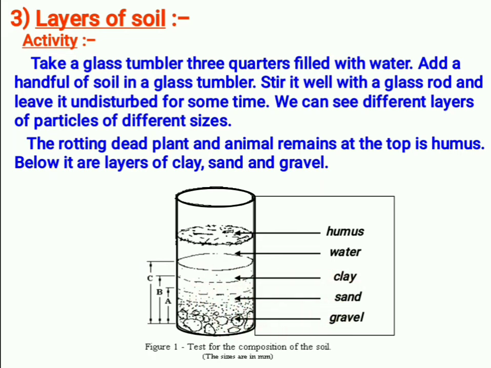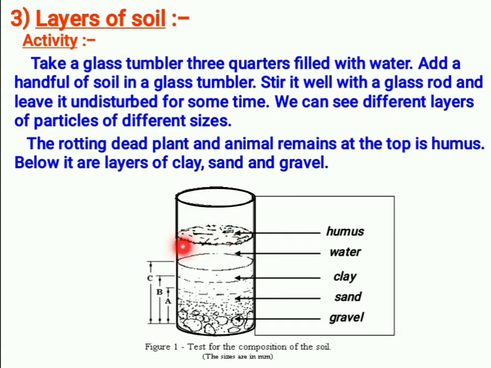Next come gravels. Gravels means stones. What does it mean? When you go down, we can see stones. Understood? And when we go top, we can see smooth soil. That is clay soil. And at the top of the clay soil, what will be there? There will be humus. Understood?